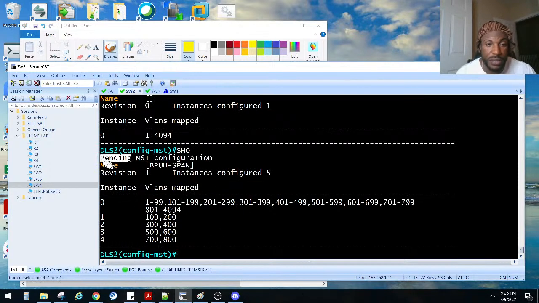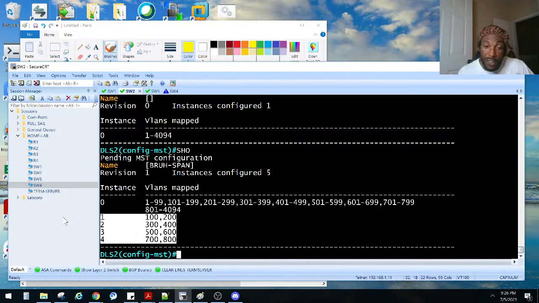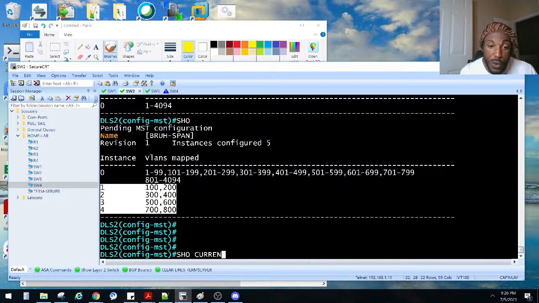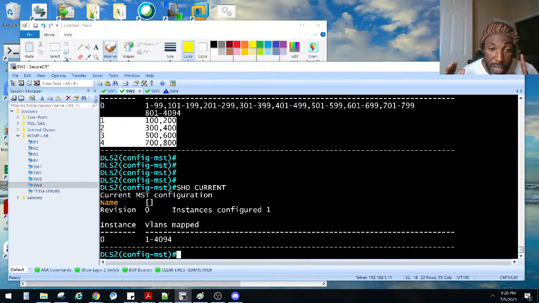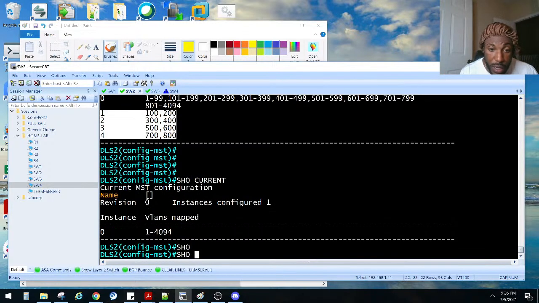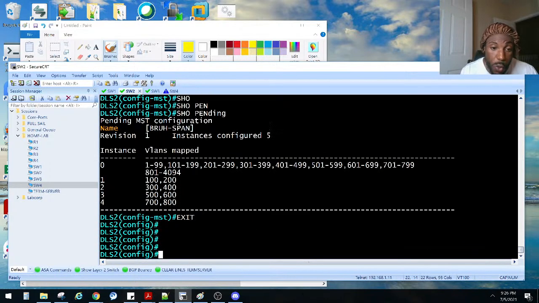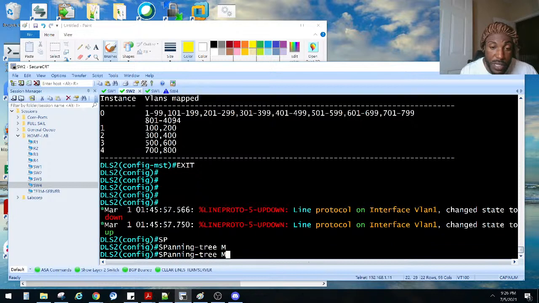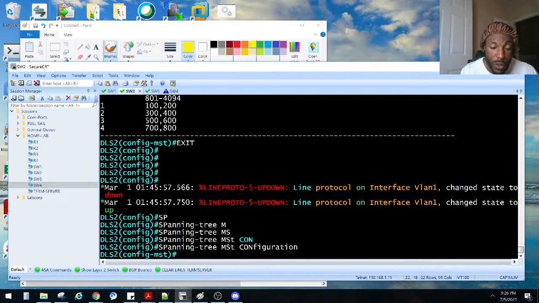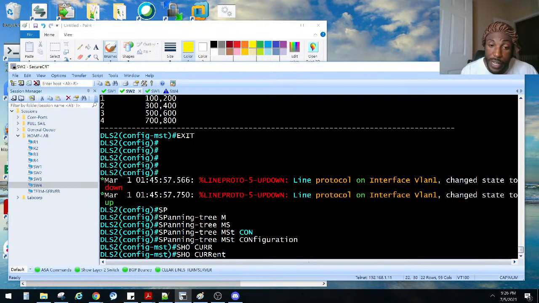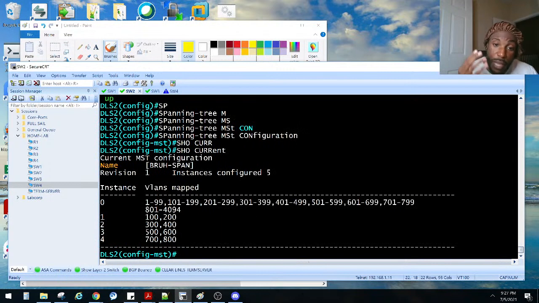Oh, that's what's pending. That's the difference. Remember, there's what's pending and what's current. This is the work that is pending until we get out of this mode, then you'll see it as current. So right now, when we do show current, what instances are currently running? None. Show pending. This is what's pending. We get out of this mode with a spanning tree MST configuration. I'm going to do this so y'all can see the difference. Show current, what's currently running. Now we see the instances, the name, the revision number, etc.